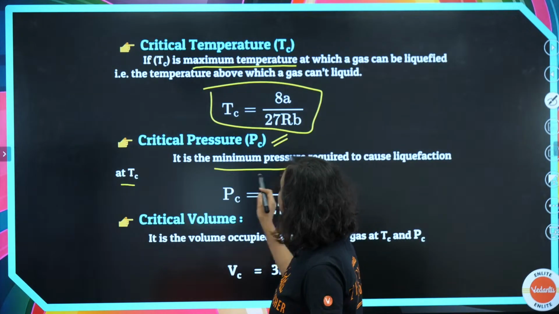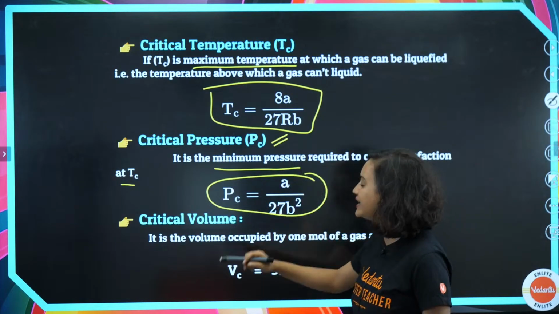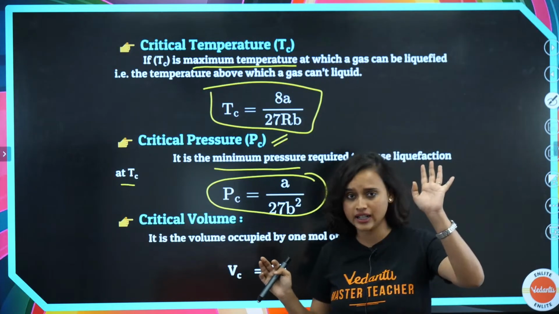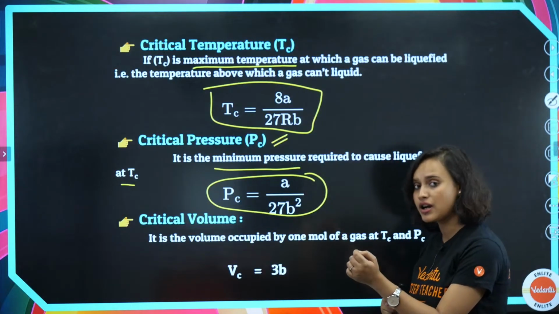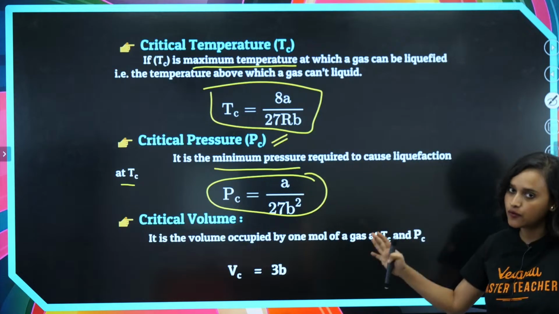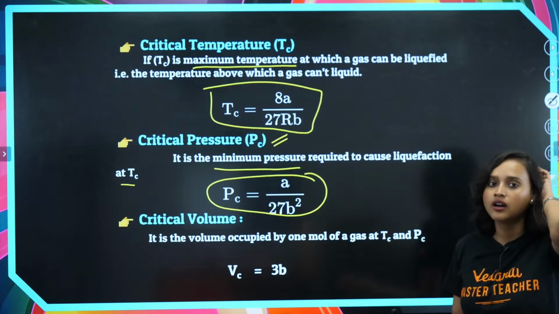Which means that Pc is equal to a by 27b square. Again, all the derivation will be there in your book. If you want to study and know about it, great, amazing, you can do it. Otherwise, we will move fast. I'll just give you the formula for your quick problem solving.